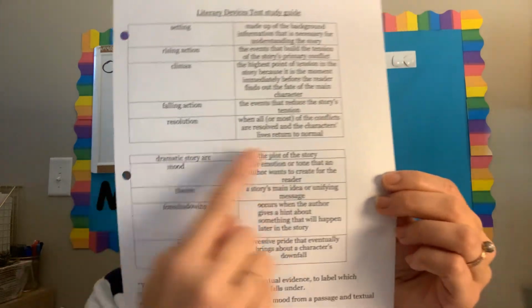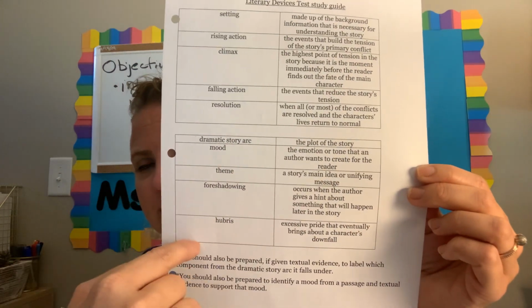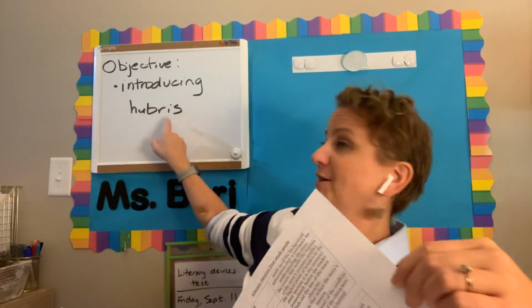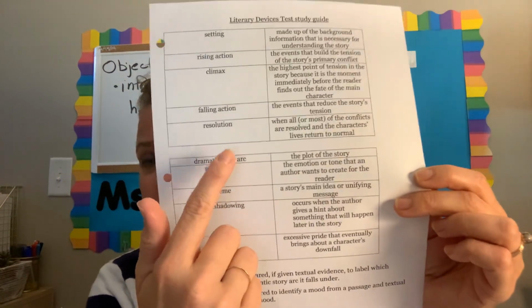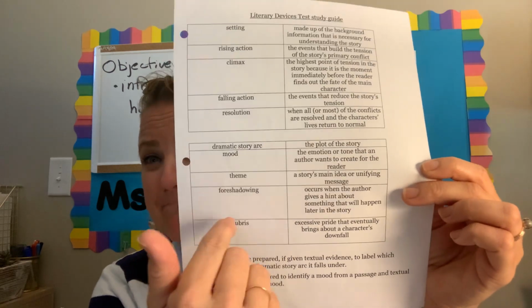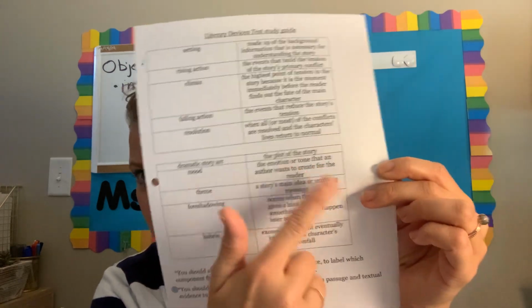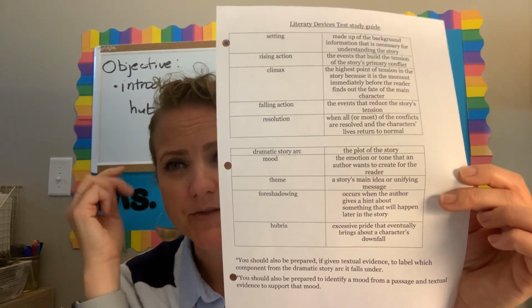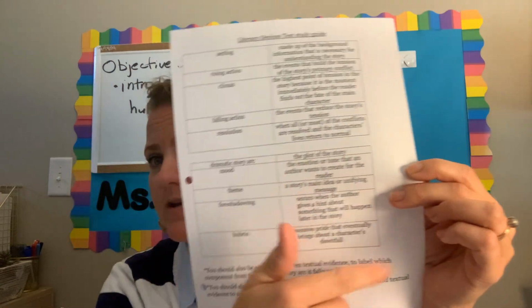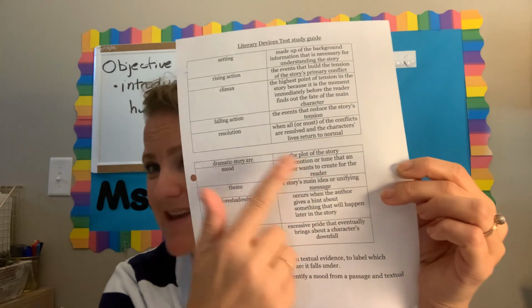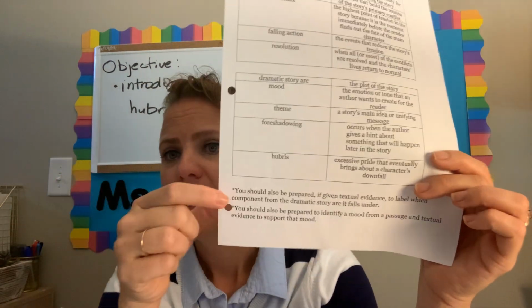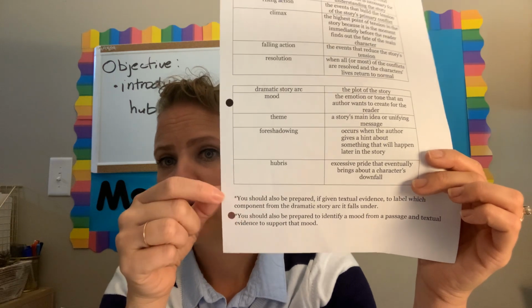In addition, all of these are the 5 literary devices that we will have learned by the end of today. Our last one is today. So studying these, you need to be able to match these to their definitions, or select from multiple choice potentially. Okay, so we need to make sure that you're studying these, making flashcards of these, and studying these flashcards. Okay, and then remember, I am going to ask you to do 2 more things.